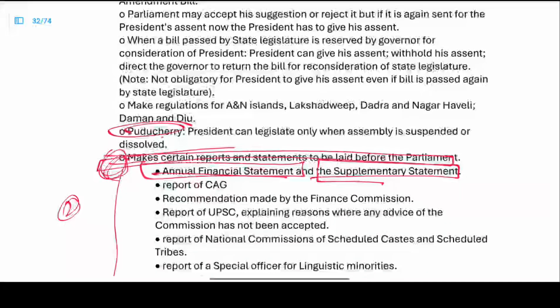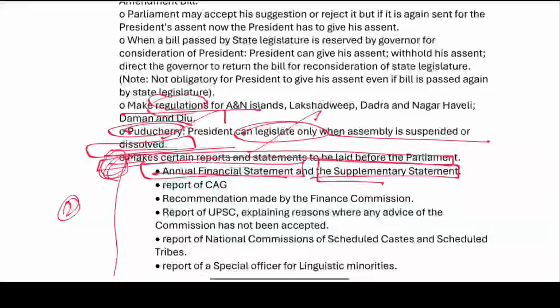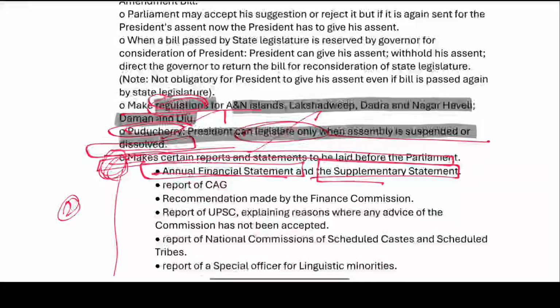Now Puducherry, the president can legislate, right? When the assembly is suspended or dissolved, he makes regulations. He is making regulations for the Andaman and Nicobar Islands, Lakshadweep, Dadra and Nagar Haveli, Daman and Diu, and Puducherry only when the assembly is suspended or dissolved.